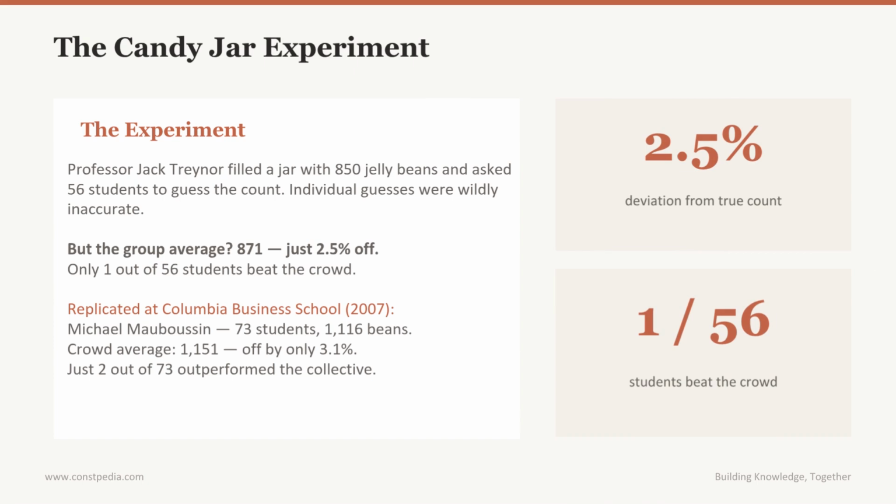This has been replicated many times. Michael Mauboussin did it at Columbia Business School with 73 students and 1,116 jelly beans. The group average was 1,151, off by just 3.1%. Only 2 students beat the crowd. The principle is simple: individual errors cancel each other out. Overestimators balance underestimators, and the average converges toward the truth. This is called the wisdom of the crowd, and it is the foundation of how Constpedia works.